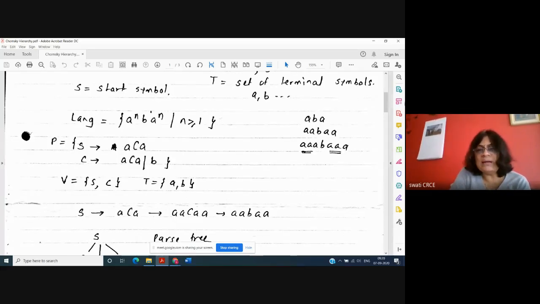What I'm saying is that if I have an A on the left hand side, I need to have the corresponding A on the right hand side. So S is equal to ACA. I'm just identifying a rule. Now I have got another variable. I started from the variable S because my grammar definition is V, T, P, S. So I always have to start from S. I have identified a rule for S, that S is equal to ACA, where if there is one A on the left, then there should also be one A on the right. And then in between that there is a variable.